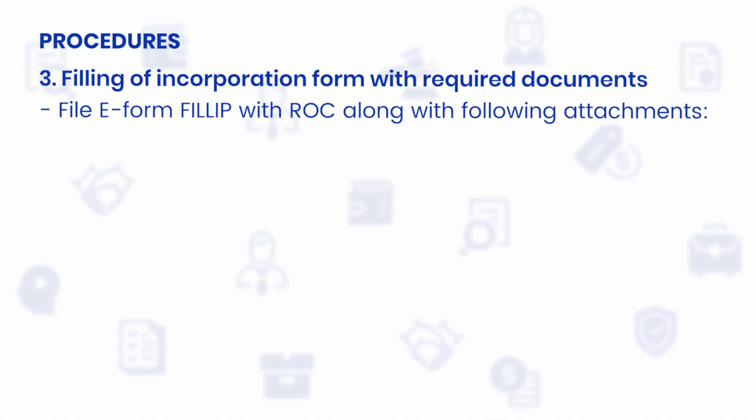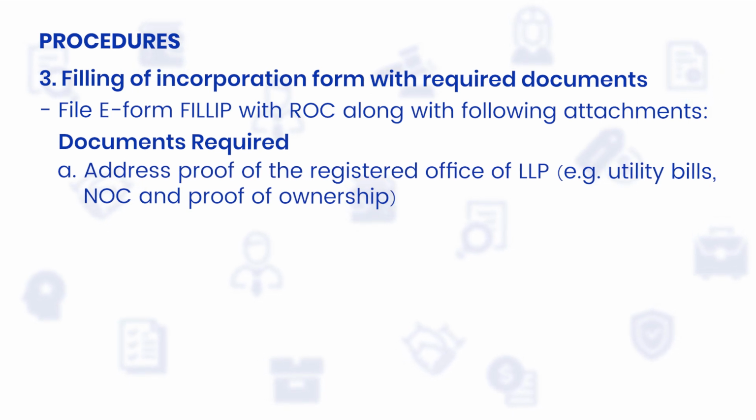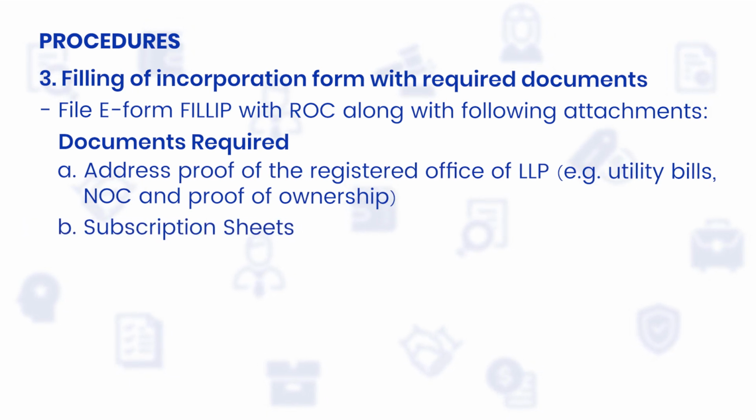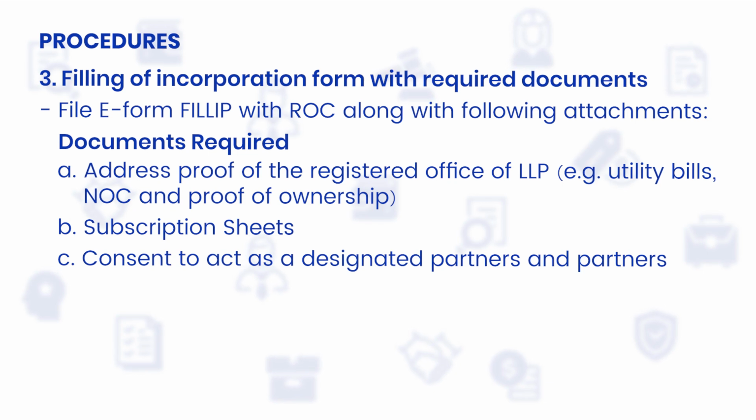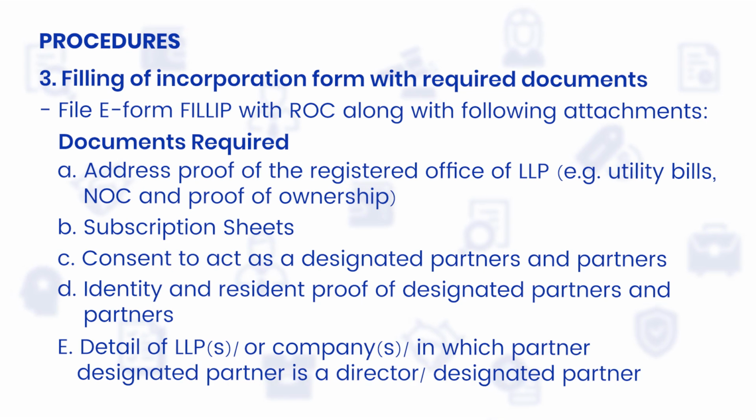File Form FiLLiP with the ROC along with the following attachments, that is, address proof of the registered office. Second one is subscription sheet. Third one is consent to act as a director or partner. Fourth one is identity and residential proof of all the designated partners or partners. And the last point is details of partners or designated partners.